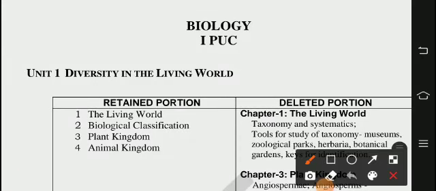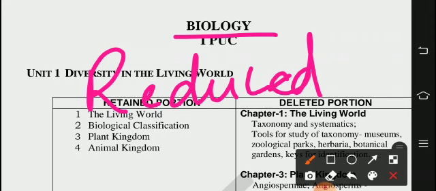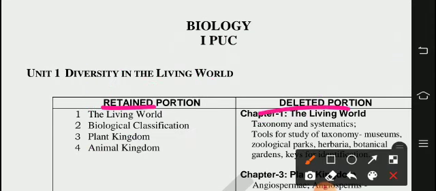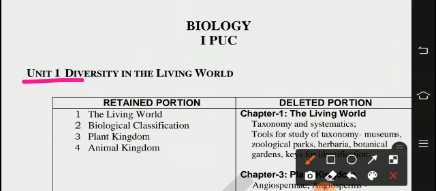First year PUC biology reduced syllabus. 30% of the syllabus has been reduced for the 2020-21 academic year. So we shall see the reduced syllabus, retained and deleted. The retained portions will come for the exam, the deleted ones won't come for this year's examination. So we shall see unit wise in biology.